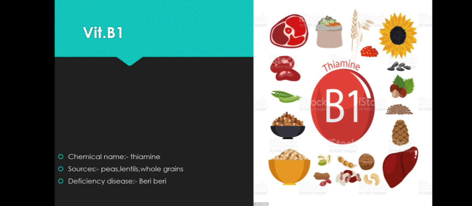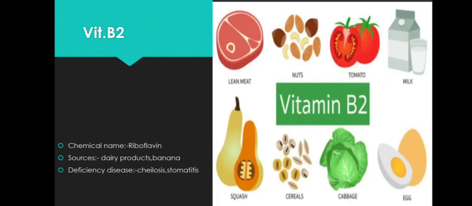Now what are the sources? That means which foods are rich in thiamin? Peas, plantains and whole grains are some of the sources rich in vitamin B1. The deficiency of vitamin B1 causes beriberi. Now what is beriberi? Inflammation of the nerves is referred to as beriberi.